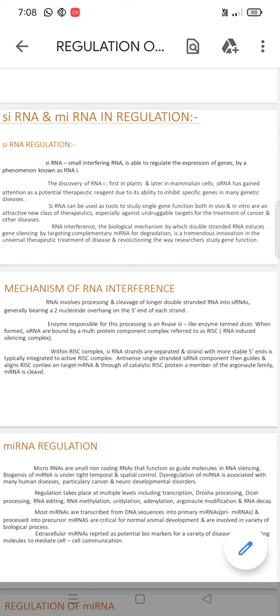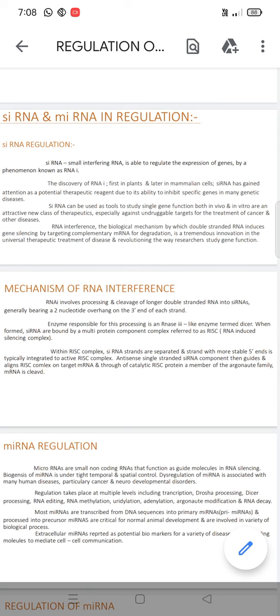Within the RNA-induced silencing complex, siRNA strands are separated, and the strand with the less stable 5' end is typically integrated into the active RNA-induced silencing complex.